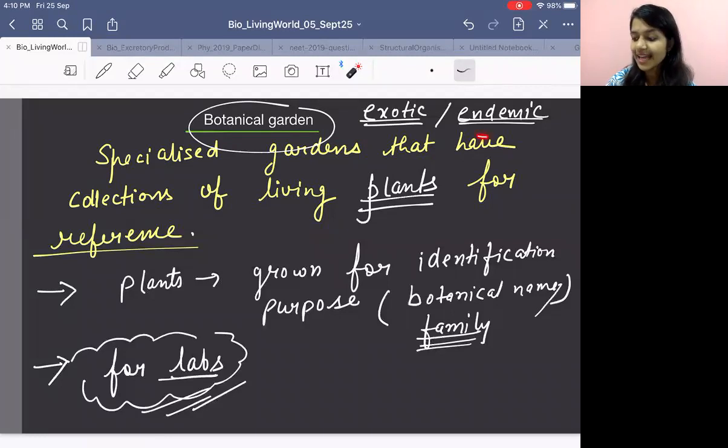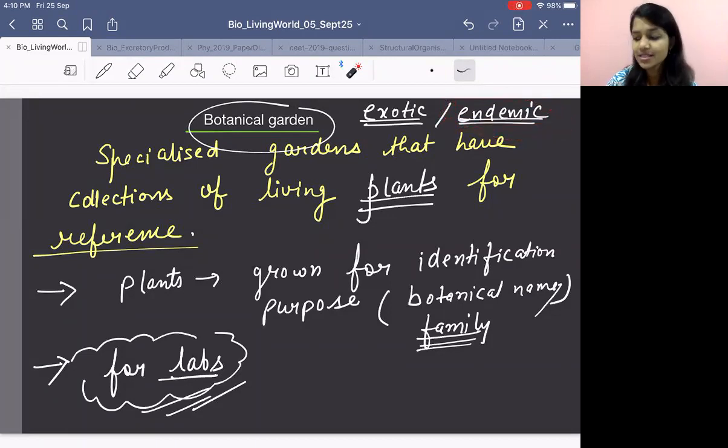So, the types of plant which are grown, only and only in Bhubaneswar, but they grow so much. It's not like one or two plant is growing. They grow abundantly. So those type of species are called as endemic species.